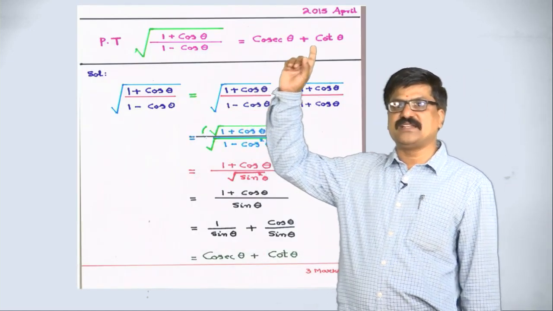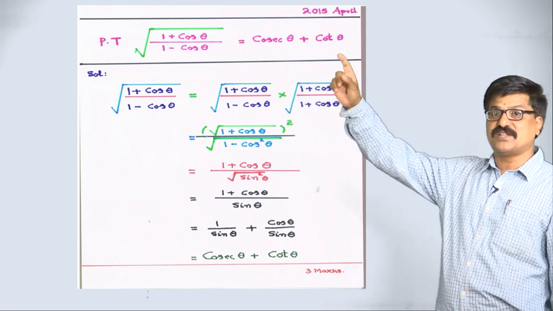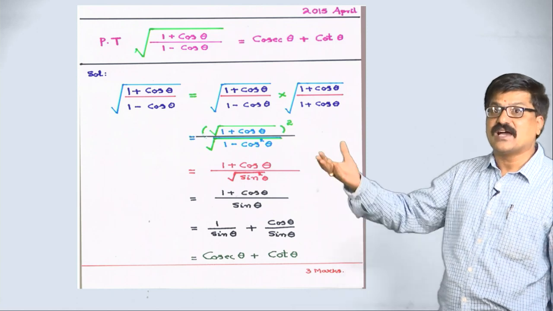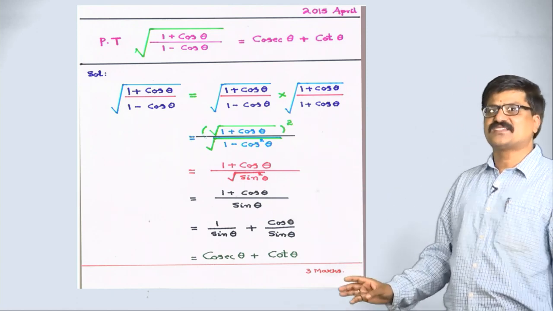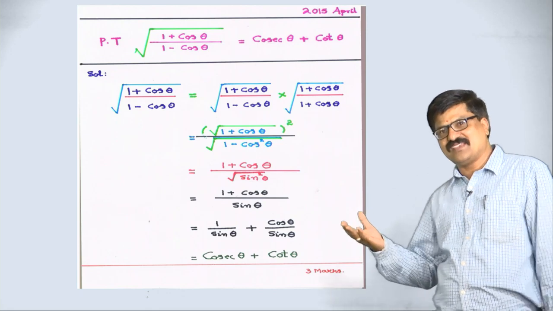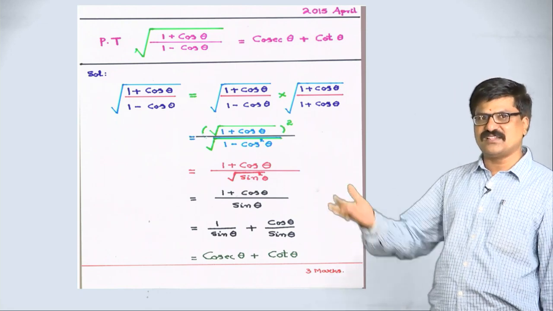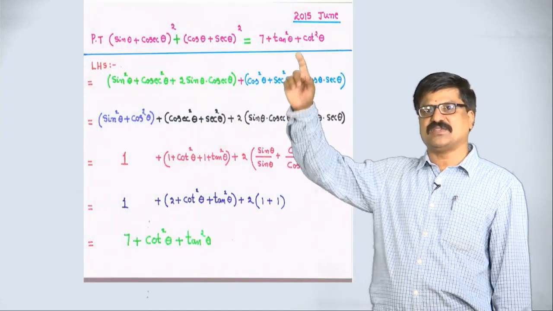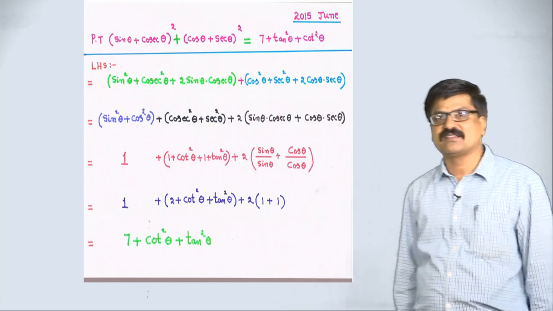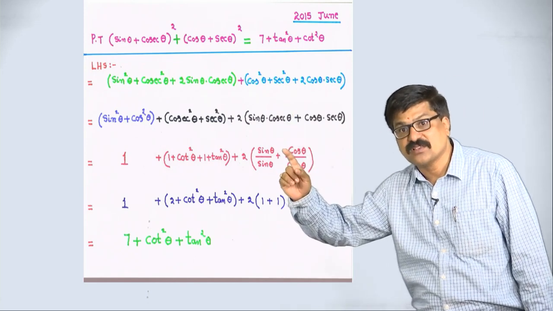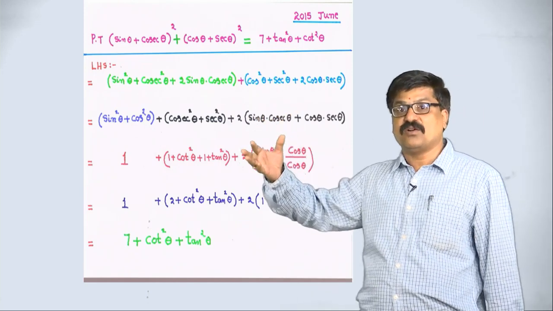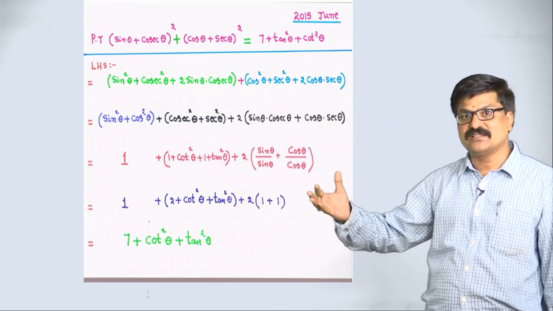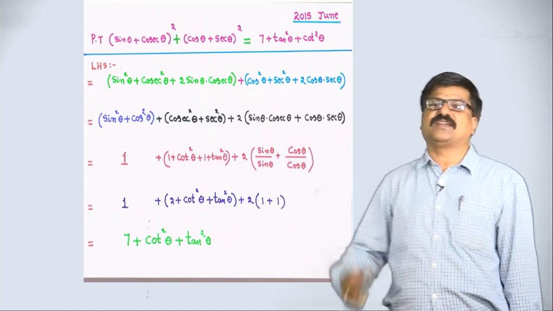See, in April 2015, I think they asked this problem. So see the steps, how easily you are getting the result. This is a 3 mark sum. I hope by seeing this, you are getting confidence in trigonometry. Let us take one more sum, in the June examination of the same year, this kind of problem they asked. Observe the steps, where we have applied the identity, where we have applied the algebraic concept also. So finally, what result are we getting?